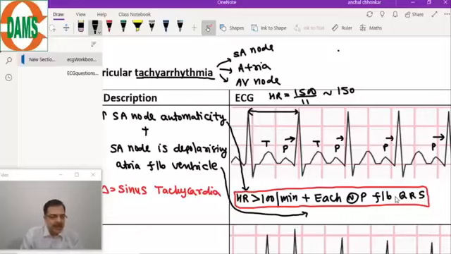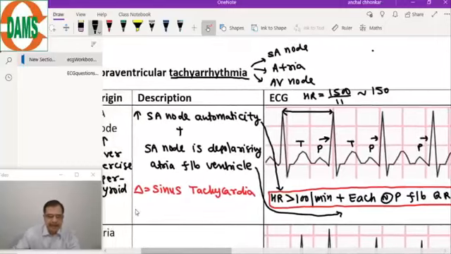Yes, the PR interval will be constant here. And the treatment of sinus tachycardia is to treat the underlying disorder. So the treatment of this condition is to treat the underlying cause.